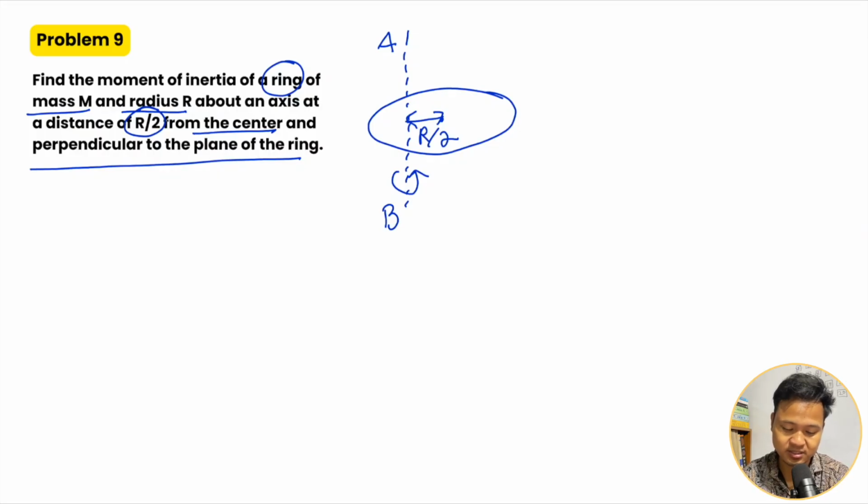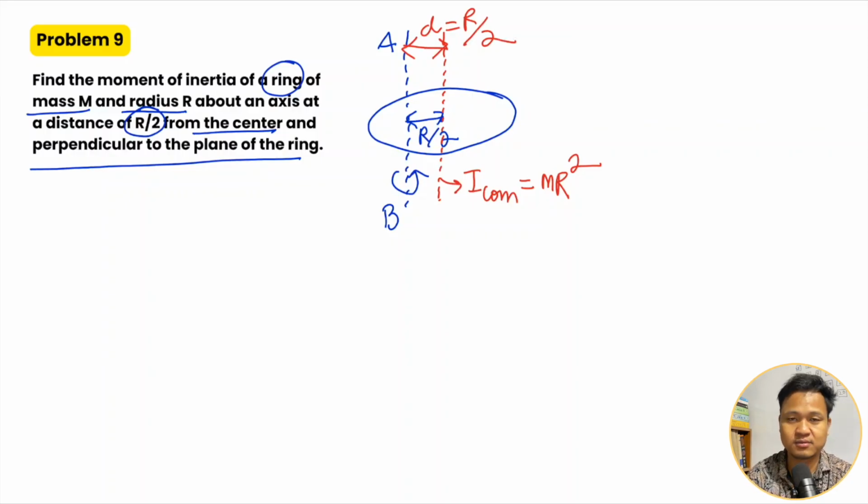Now about an axis R by 2 from the center and perpendicular to the plane. So here we have to draw another axis, passing through the center of mass and parallel to the given axis. So that is this one. Now this is the I_COM. I_COM of a ring is MR squared, remember. So this R by 2 is D.